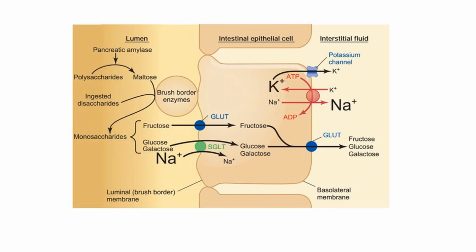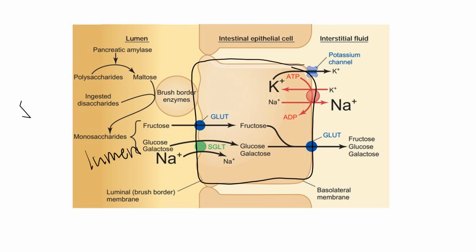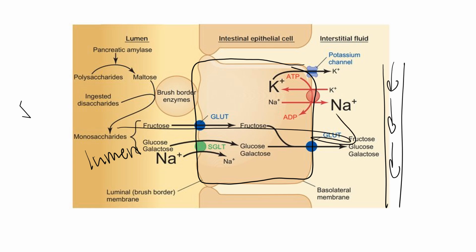Here you can see another depiction, just a little different. This is the lumen. This is the epithelial cell lining the small intestines. And over here is where the interstitial fluid and capillaries are located. Okay. So again, same thing applies. We need to get the monosaccharides, I keep saying glucose, but all the monosaccharides within the small intestines, we need to get them past these epithelial cells and into the interstitial fluid so they can enter into the bloodstream.